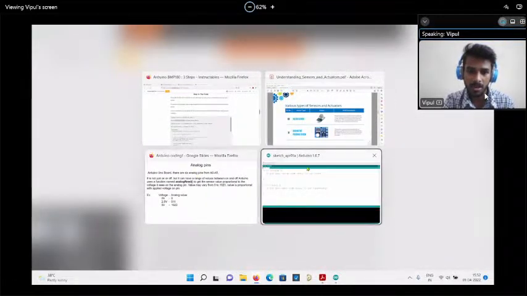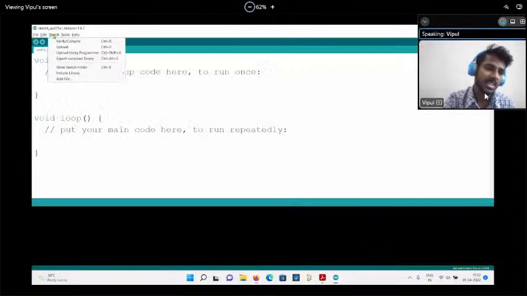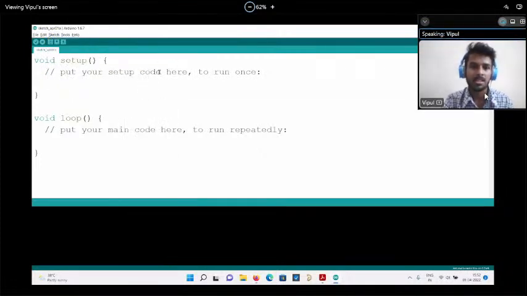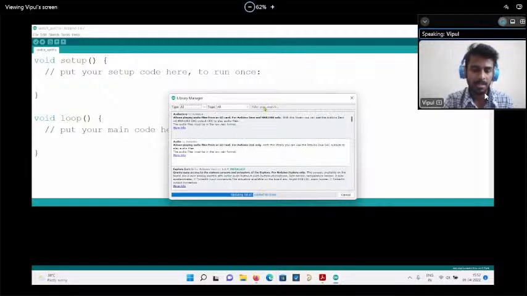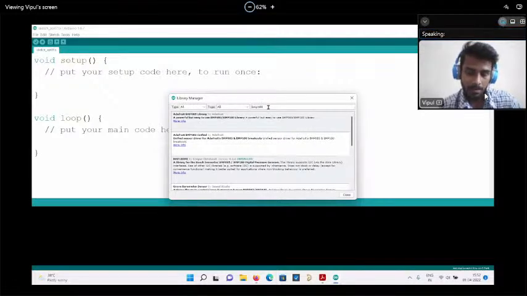Just go to the Arduino software. In the Arduino software, you have to go to Sketch, go to Include Library, and go to Manage Libraries. If a new sensor is coming, this is how we approach it. Okay. The library manager will open. After that, we have to type the name of that particular sensor over here, BMP 180. I have typed BMP 180 here.